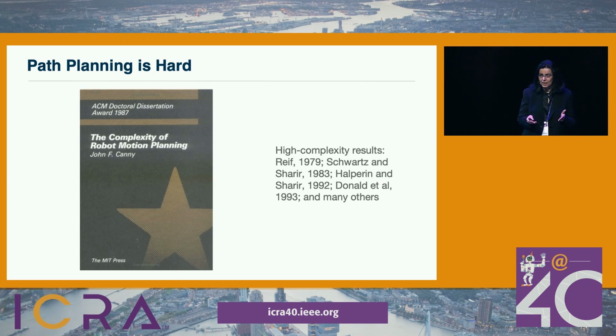At the time, in 1987, John Canny amazed us with an algorithm for solving the motion planning problem, the path planning problem, in time that was singly exponential in the number of degrees of freedom of the robot. Several high complexity results followed. So it was clear that complete solutions to this problem were impractical, and several algorithms with weaker performance guarantees emerged.